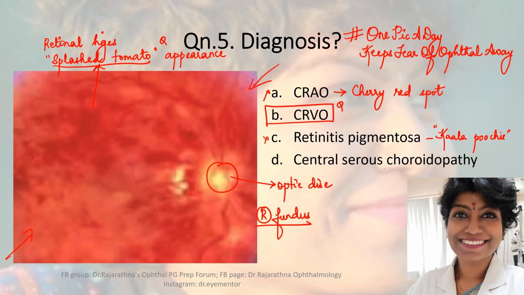Now coming to CSC, in central serous choroidopathy or retinopathy, you get what is called the ring reflex. Okay, so there is a ring reflex at the macula, which I will show you in another video. Which is of course not seen in this picture as well. So you know for sure that it is none of the other 3 options and it is only CRVO, the splashed tomato appearance.